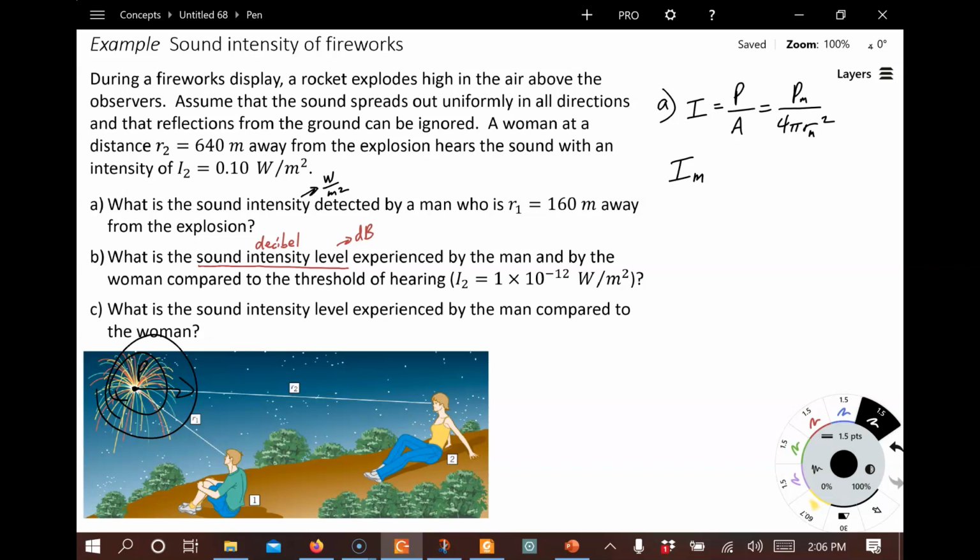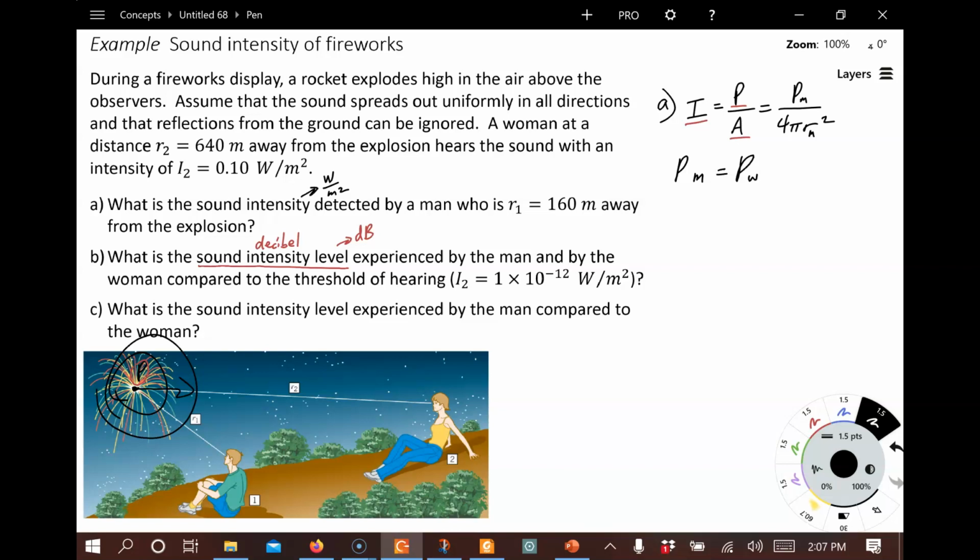However, one thing we can do is relate the man and the woman, because of these three variables, intensity, power, and area, one of them has the same value for the man and the woman, and that's P, because P is the source, and it's the same for both. So I can start by setting the power for the man equal to the power for the woman, and then we can calculate I for the man.